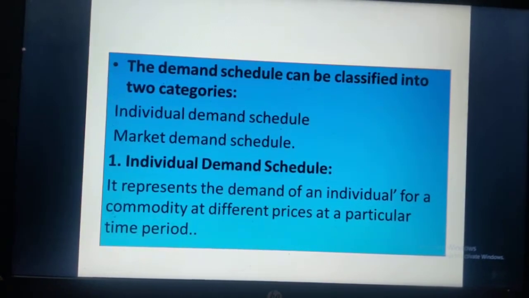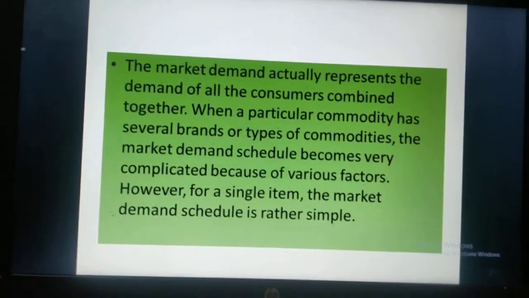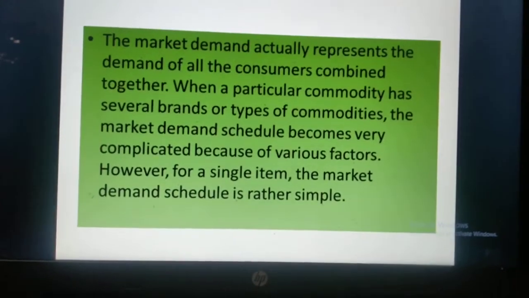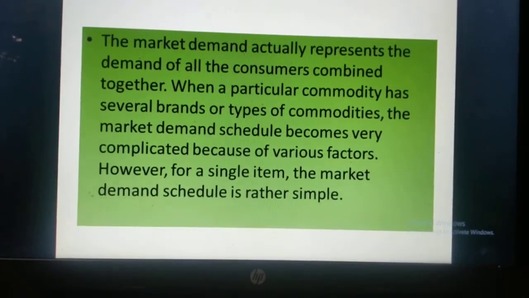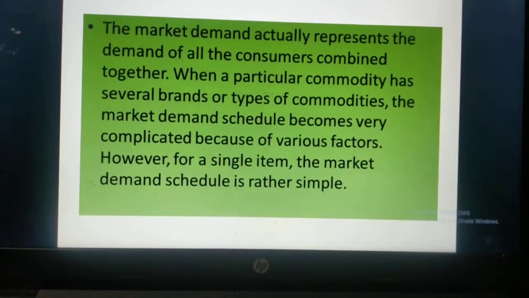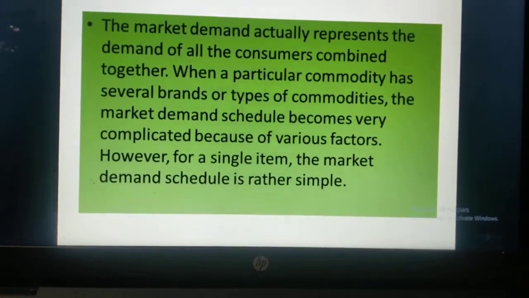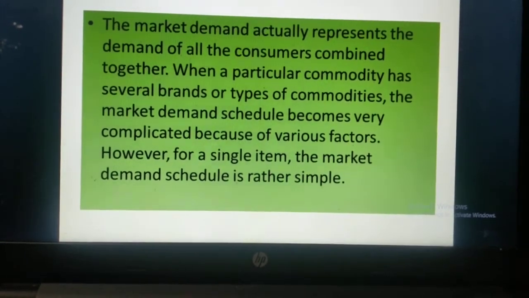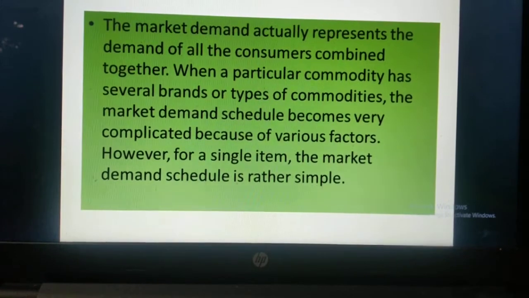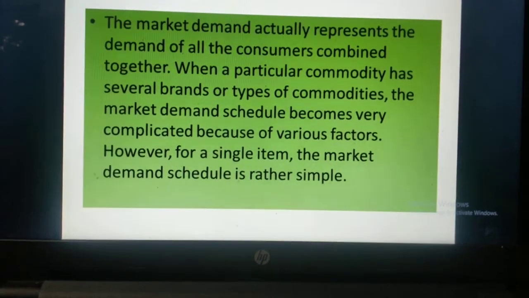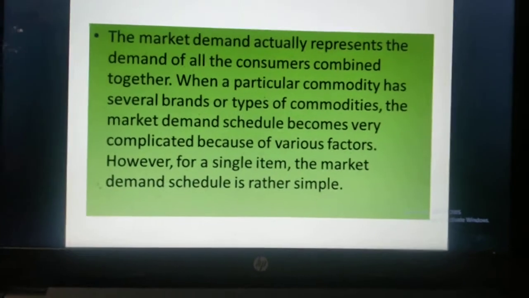Now the second thing: what does the market demand actually present? It presents the demand of all the consumers combined together. The market doesn't look after only one person's demand. It acknowledges the demand of the complete market, of every person who is entering the market.